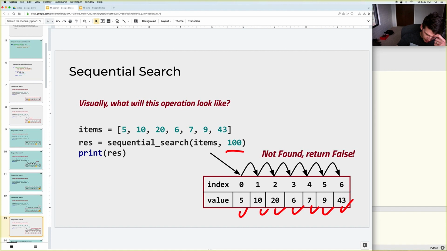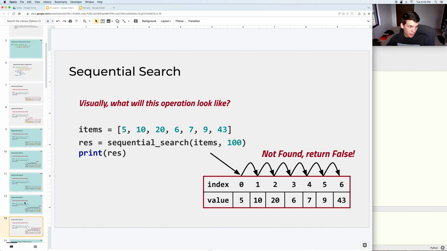So this can be pretty bad, because if you think about this list, in this case it might not seem like all that much because this list only has 7 elements in it. But imagine if you had a list with 10,000 numbers in it. And what if the user wanted to do a search for a number that was not in the list? Well, in order to see that it's not in there, if you're using sequential search, in order for Python to know that, it would have to go through and check all 10,000 elements, which could be very inefficient using simple sequential search.